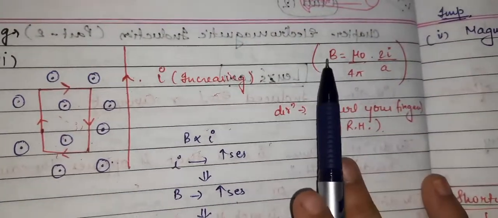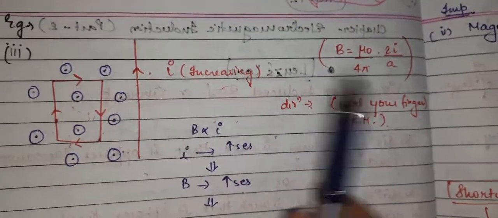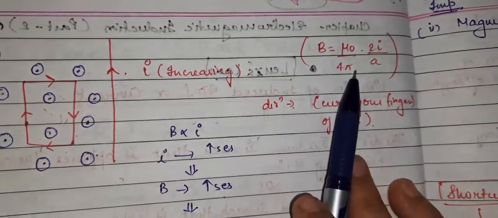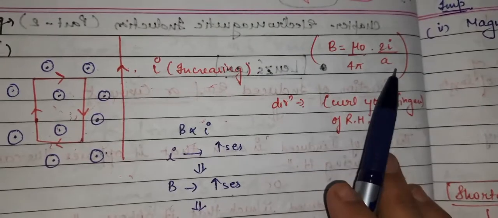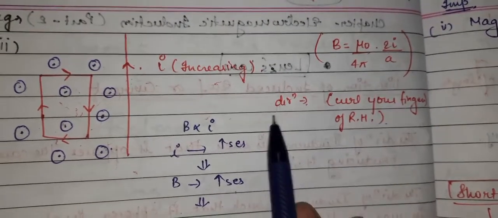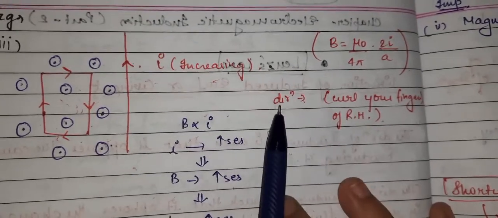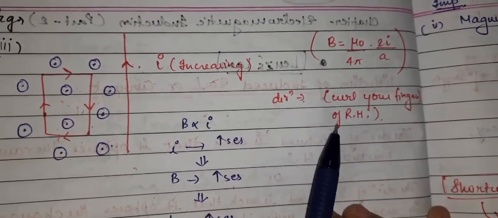We all know that the magnetic field due to a straight current carrying conductor is B = μ0/4π × 2I/a. And how to find the direction of the magnetic field lines? You can find the direction with the help of the right hand curl rule.